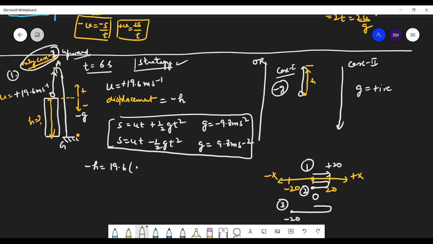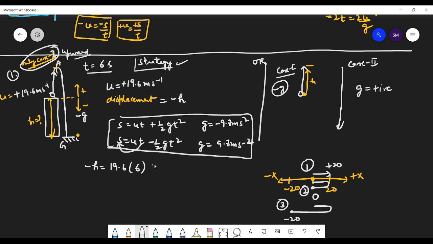6 seconds. Yes, see, this time is related with displacement. Always remember. Total time taken for this displacement. So t is the total time taken for this. That is your 6 seconds. Absolutely. Now,